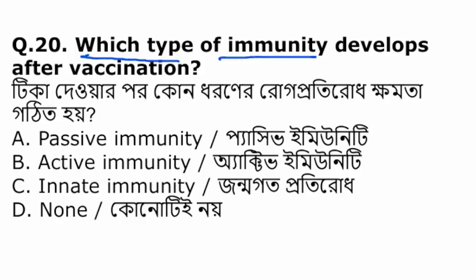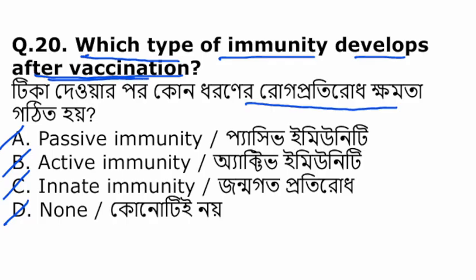Which type of immunity develops after vaccination? Passive immunity, active immunity, innate immunity, or none of the above. So vaccination induces the immune system to produce antibody, that is one type of active immunity.